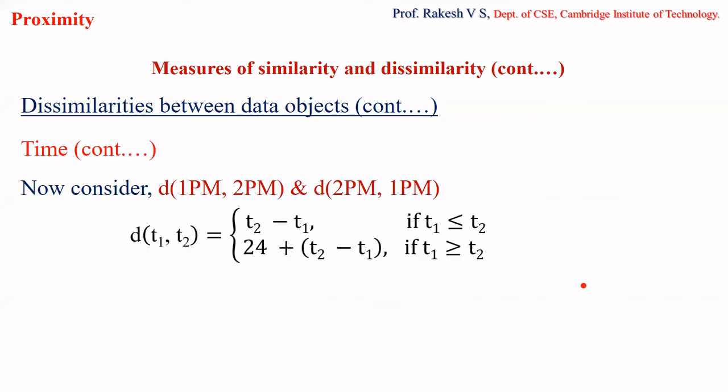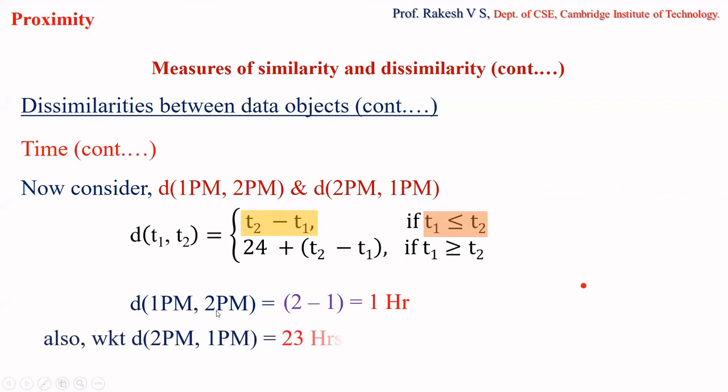So here I'll consider the same definition. When I take 1 p.m. and 2 p.m., which condition is getting satisfied? This one, that is T1, 1 p.m., 1 is less than 2. Therefore, this is the formula that I'm going to apply. That is, I'll do 2 minus 1, which is nothing but 1 hour. So here the distance is only 1 hour.